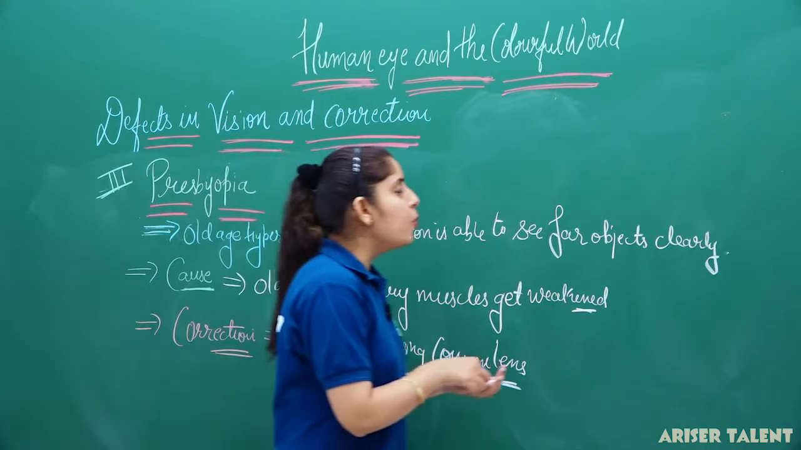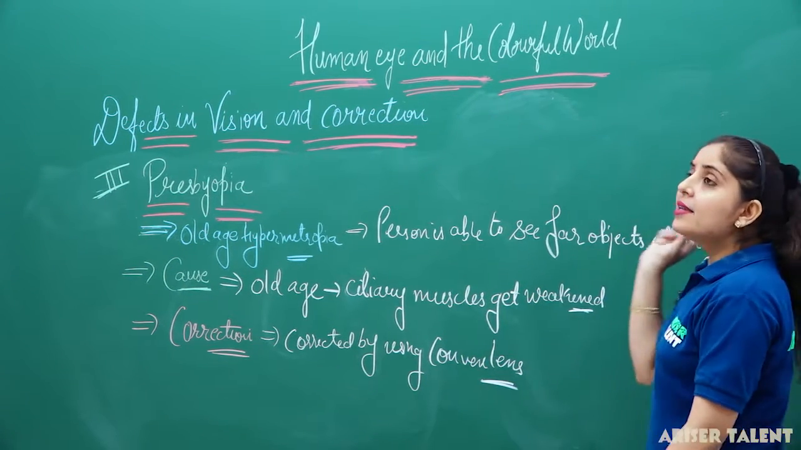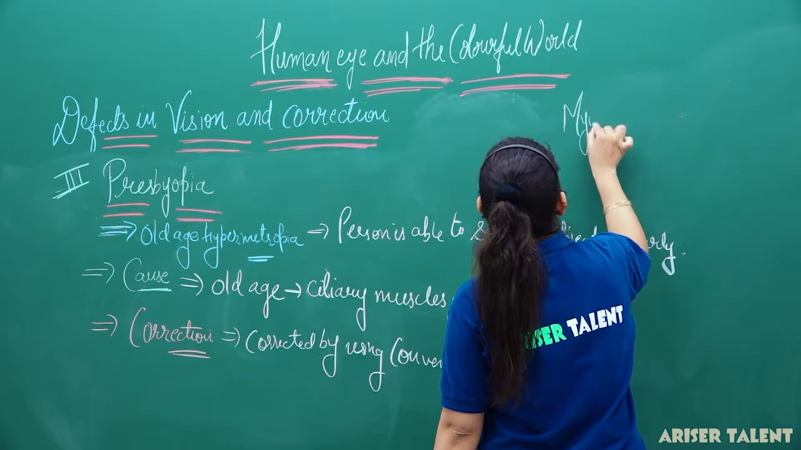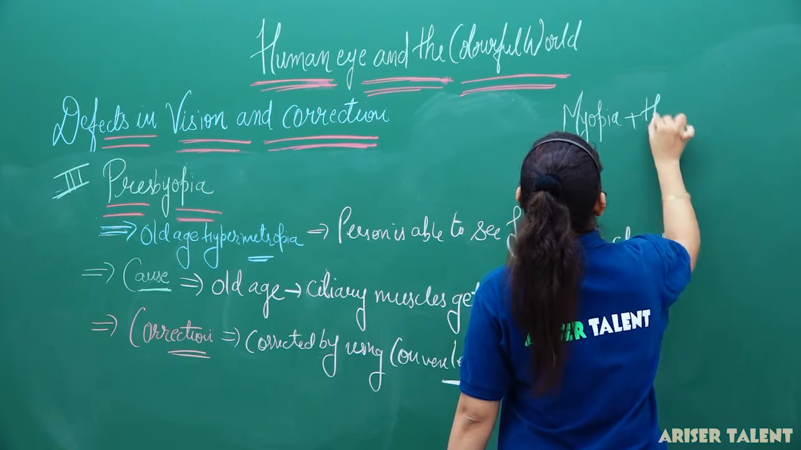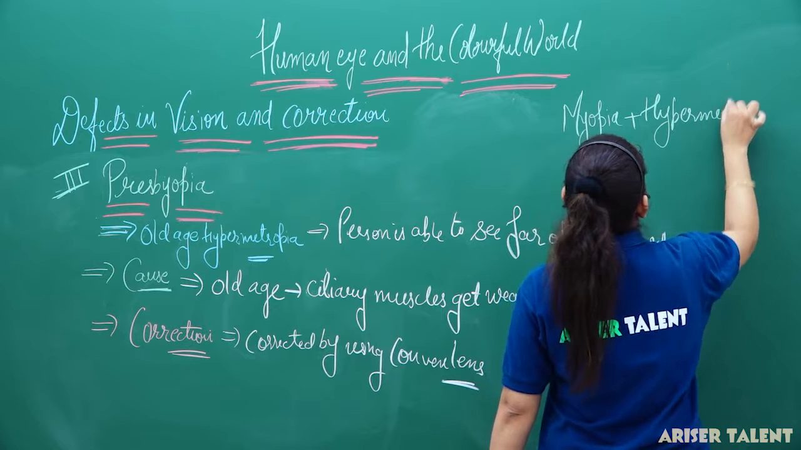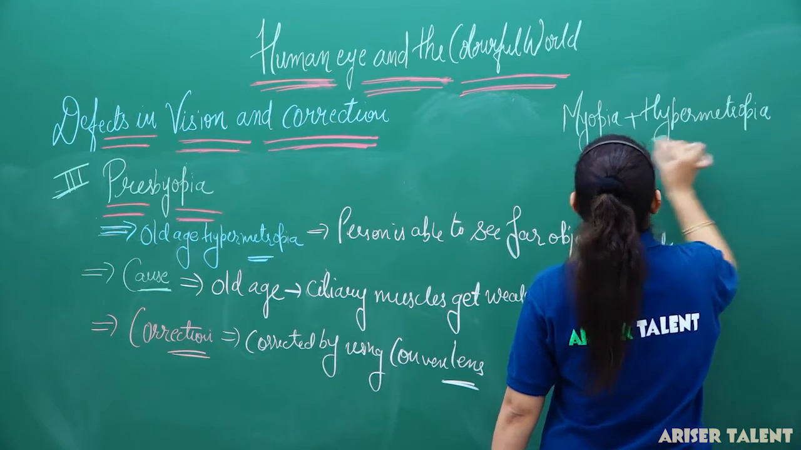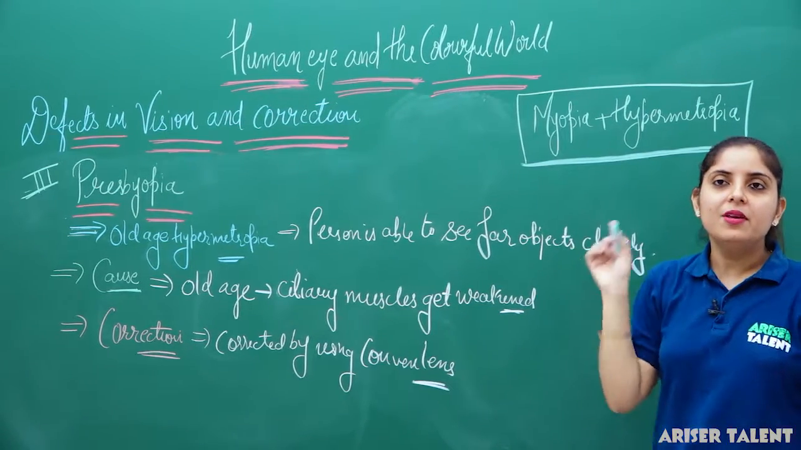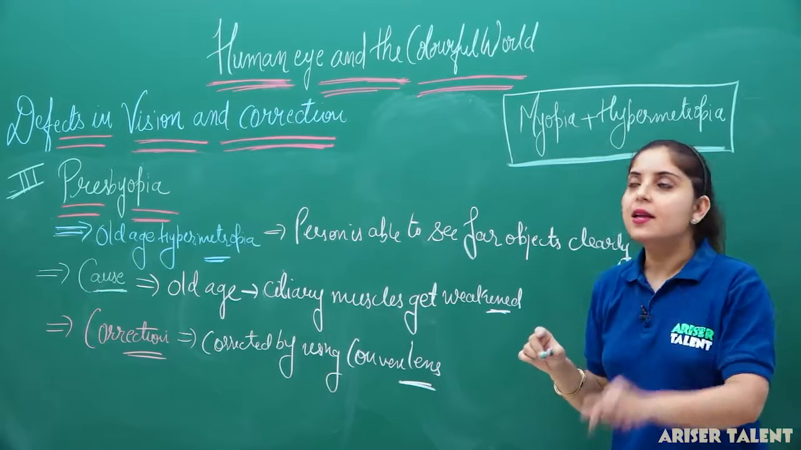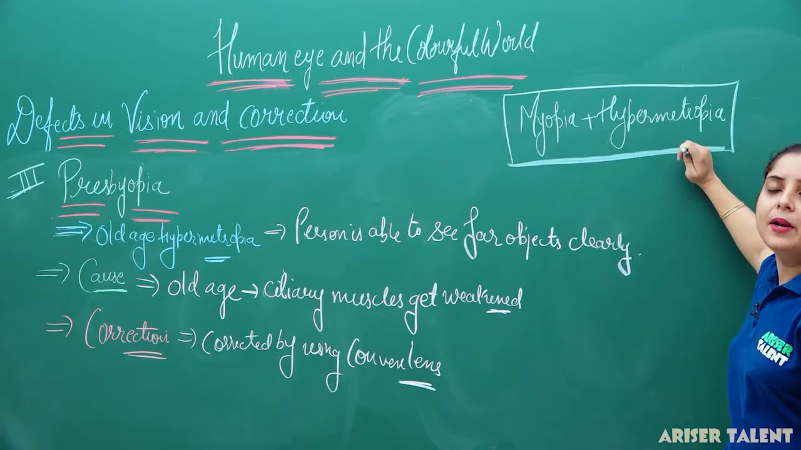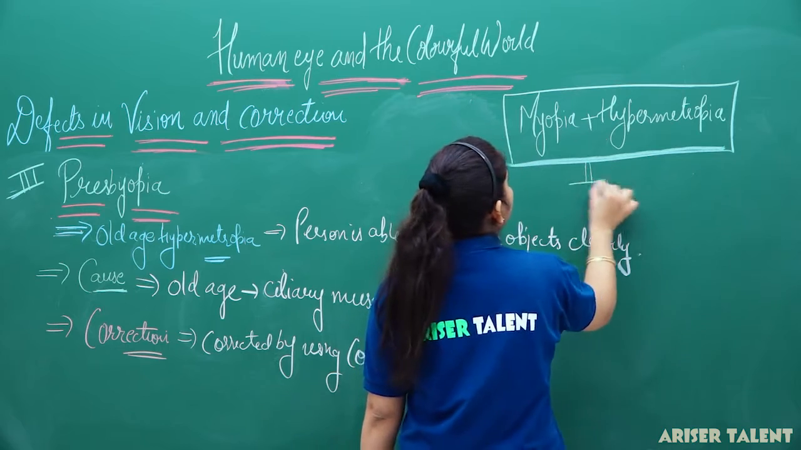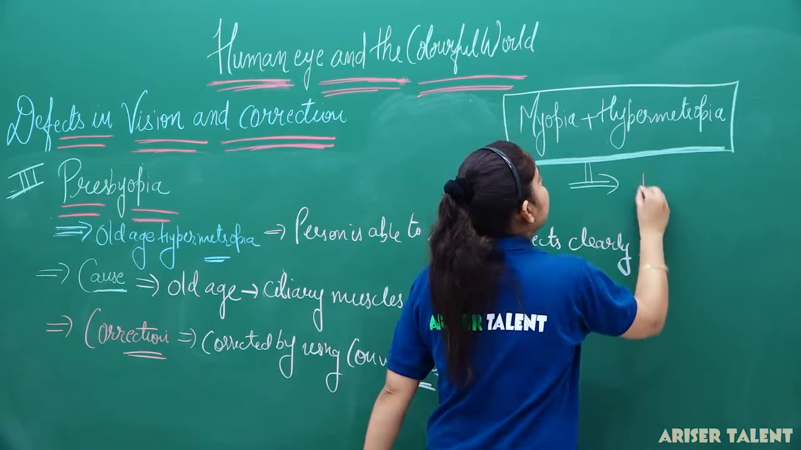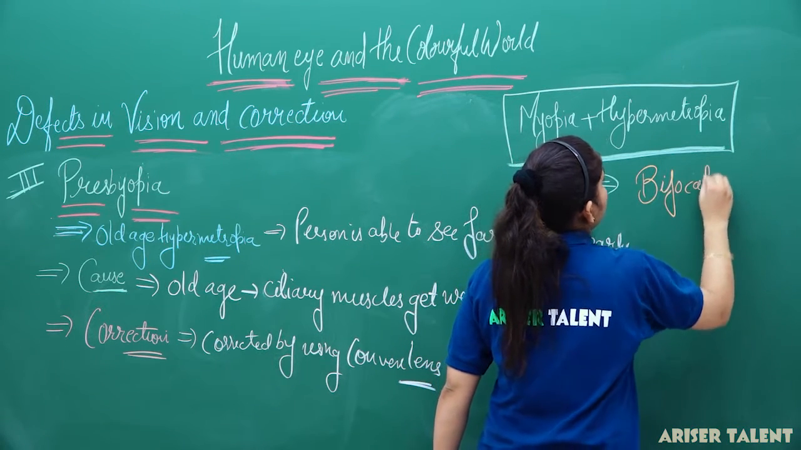Now consider one more case, that an eye is both myopic and hypermetropic. If in an eye myopia and hypermetropia are both occurring in a single eye, it won't be possible in practical life, because both things cannot happen in a single eye. If you have myopia and hypermetropia, then this defect you can correct by using a bifocal lens.